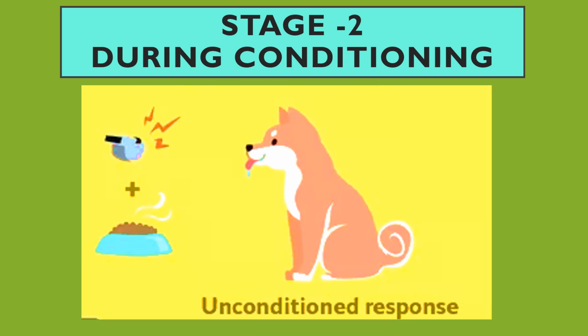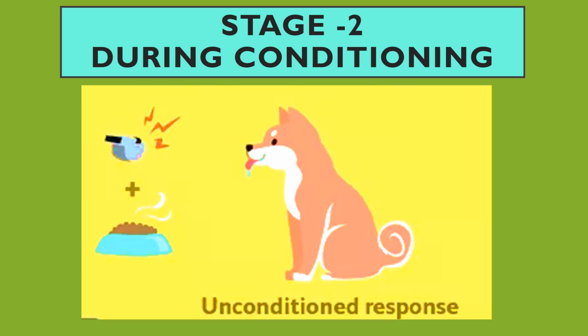Generally, the unconditioned stimulus and the conditioned stimulus must be paired several times. That is, the food and the bell are paired several times in order to reinforce the association between these two stimuli. For example, when the dog hears the bell and then is presented with food, they unconsciously form a connection between the two stimuli.